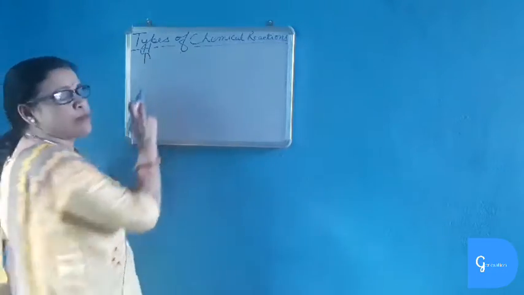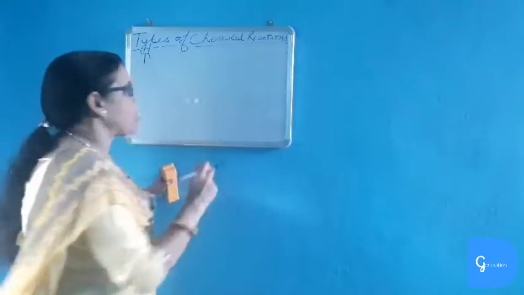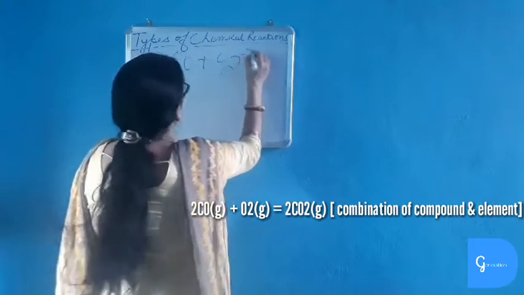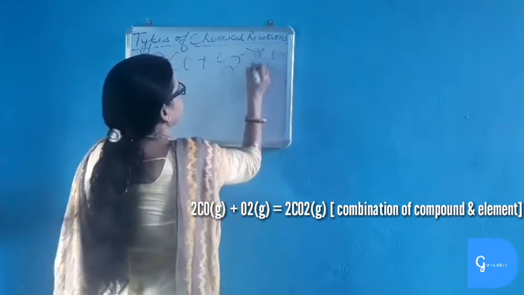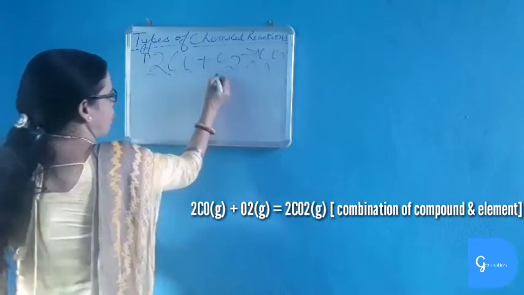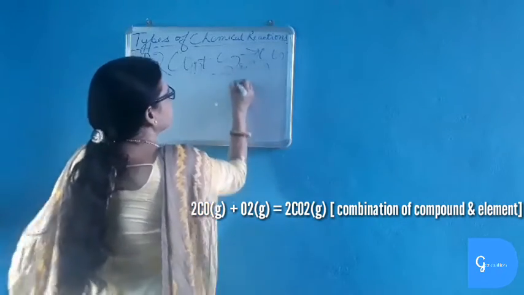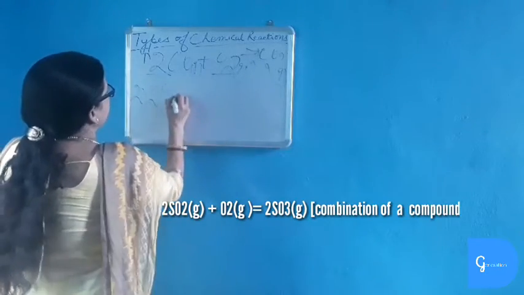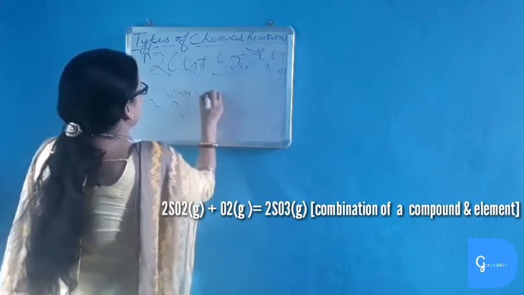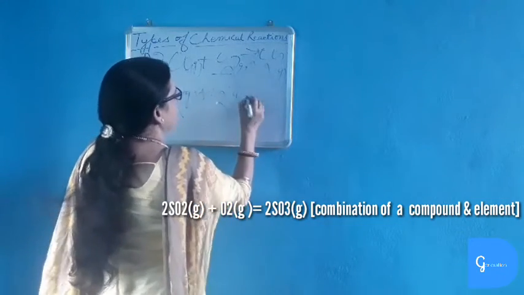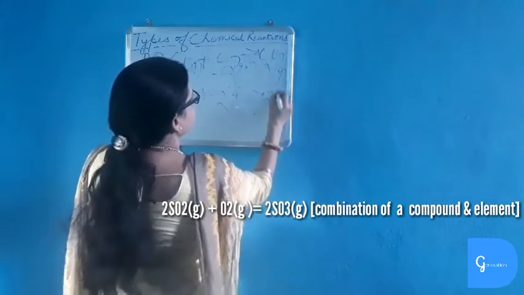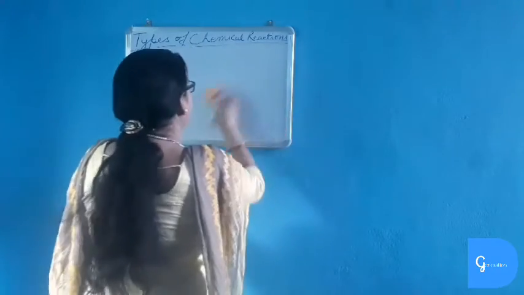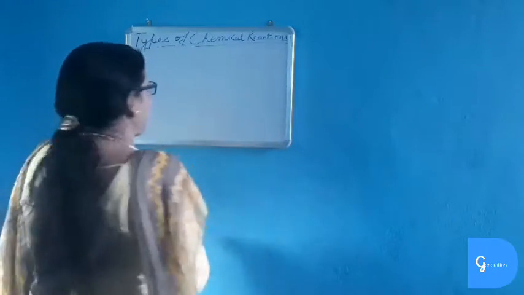Now when a compound combines with an element to give a new compound, suppose carbon monoxide combines with the element oxygen, it gives carbon dioxide. Carbon monoxide is a compound, oxygen is an element and carbon dioxide is a compound. All are in the form of gas. Similarly, sulfur dioxide, a compound, combines with oxygen gas, an element, to form the compound sulfur trioxide. Again, when a compound combines with another compound, it also gives a compound.